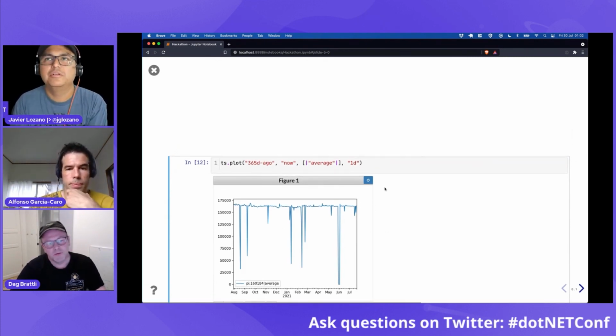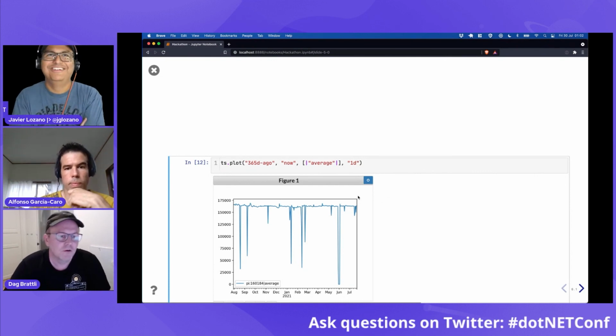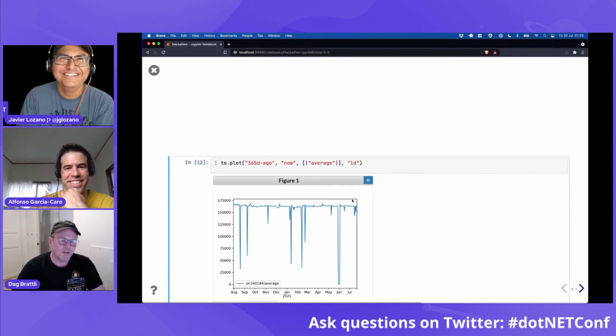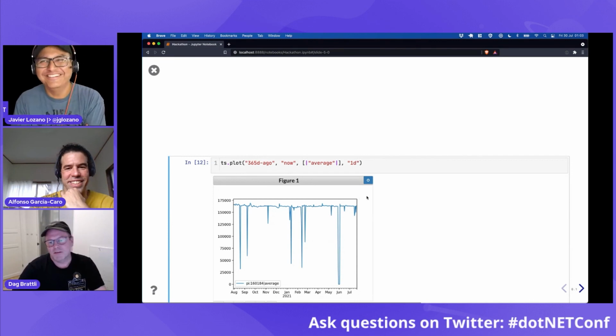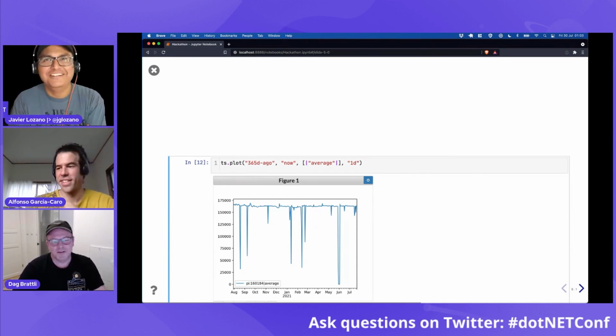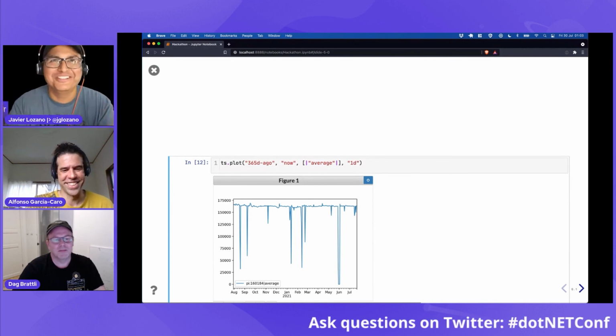So this is a POC that we can actually transpile F# code into Python and run it in a Python kernel in Jupyter. There's a lot of work to be done, but I think it looks promising. That concludes my demo. I love that, we transpile F# into a Python Jupyter. Those words are just awesome.